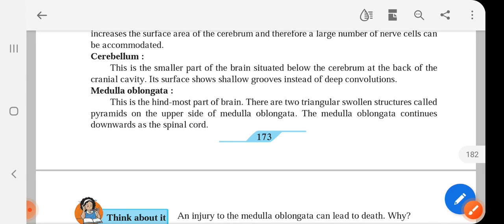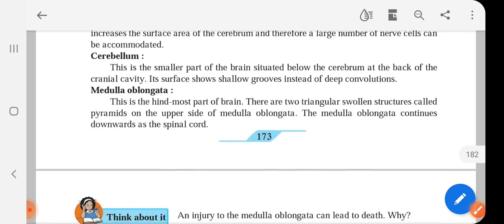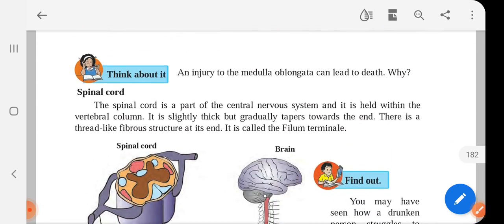So if we try to understand it from here, this is how medulla oblongata moves, okay, and it gets connected to spinal cord. So these are three different parts of our brain.